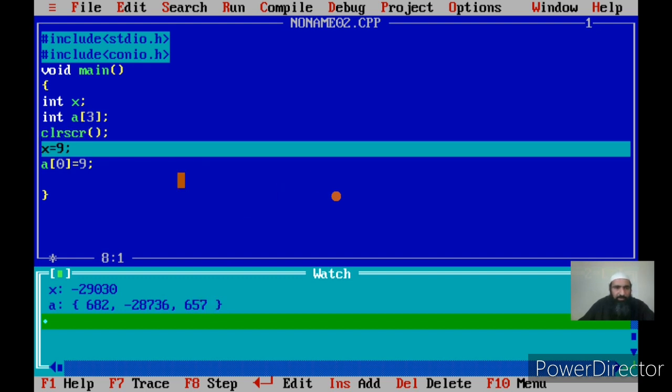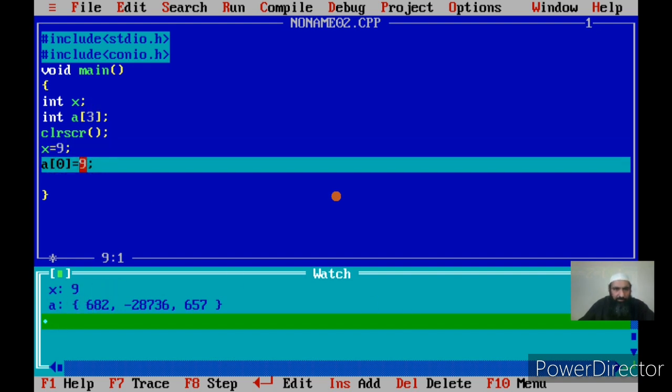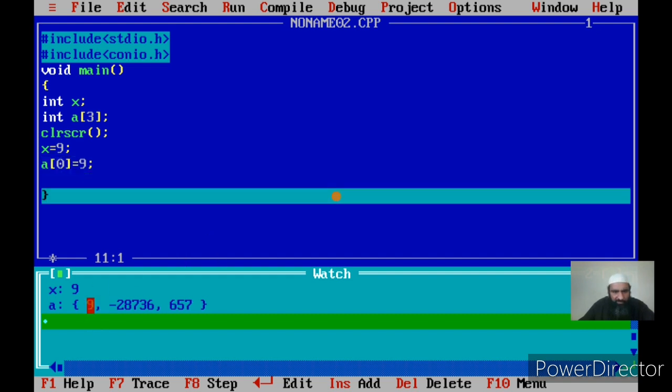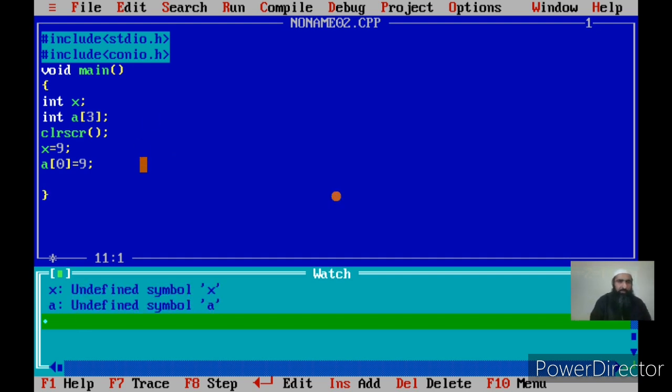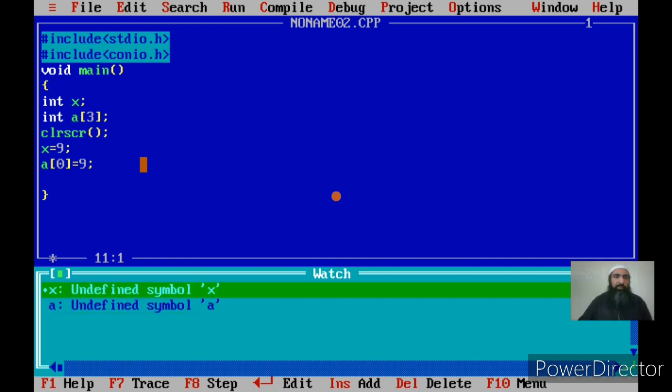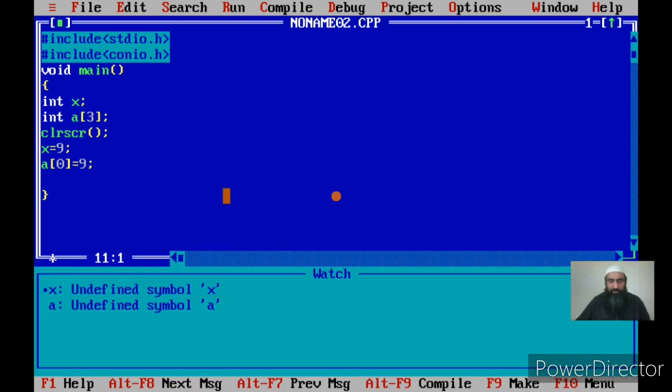Now after this I am changing the value of x to 9. Let us see if this value changes. So it has changed, it is 9. Now I am changing the value of a of 0 only and not any other element, simply to show you that these variables can be also handled in the same way we handle individual variables. Now a of 0 is a single variable with the name a of 0, and in that variable I am storing 9. See here, only a of 0 has changed, that is the first element has changed. Okay, I hope this is clear now, that once I create an array and I create a variable, if I don't give them the initial values, they will be initialized with junk values.